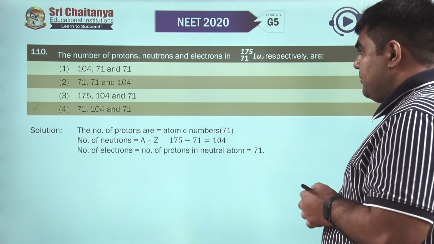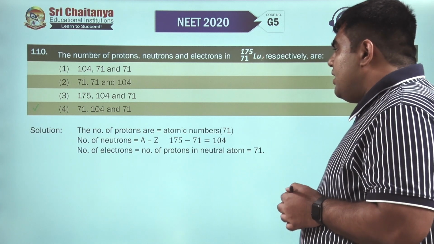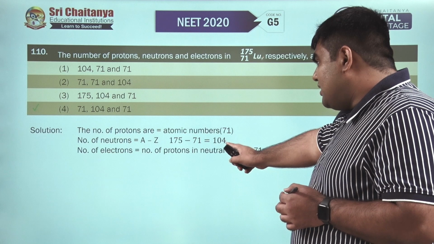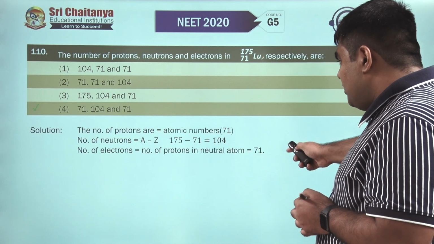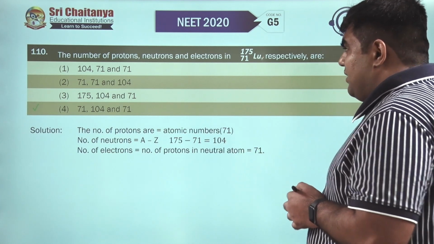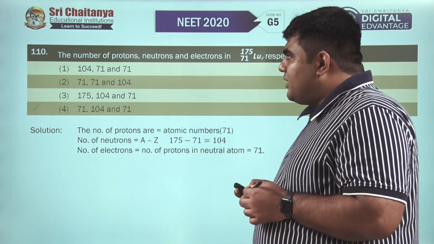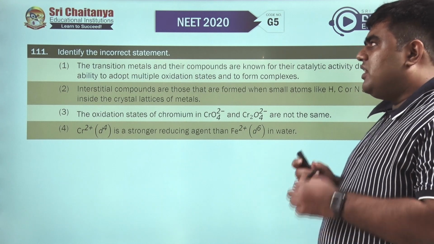So for this question we are going to have the number of protons 71, the number of neutrons 175 minus 71, that is 104, and the number of electrons which is going to be 71. So the fourth option is the correct option for question number 110. Let's move to question number 111.